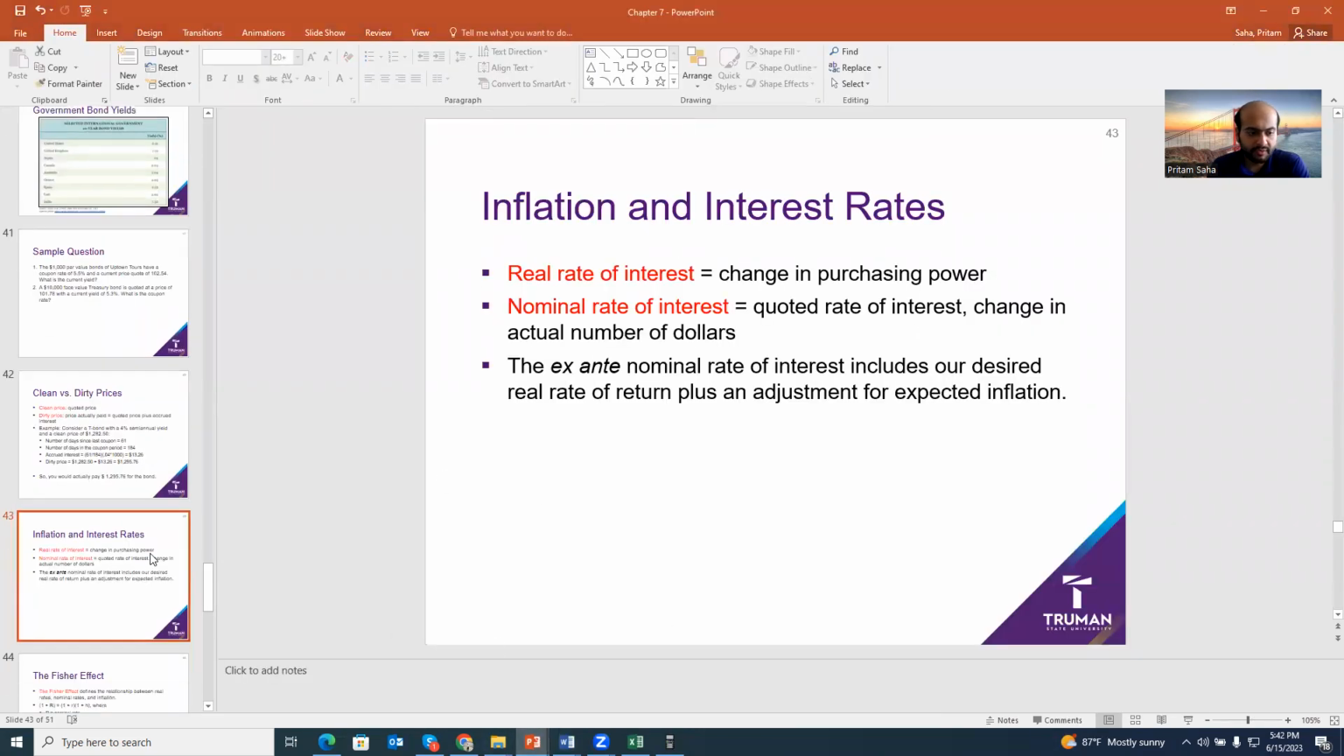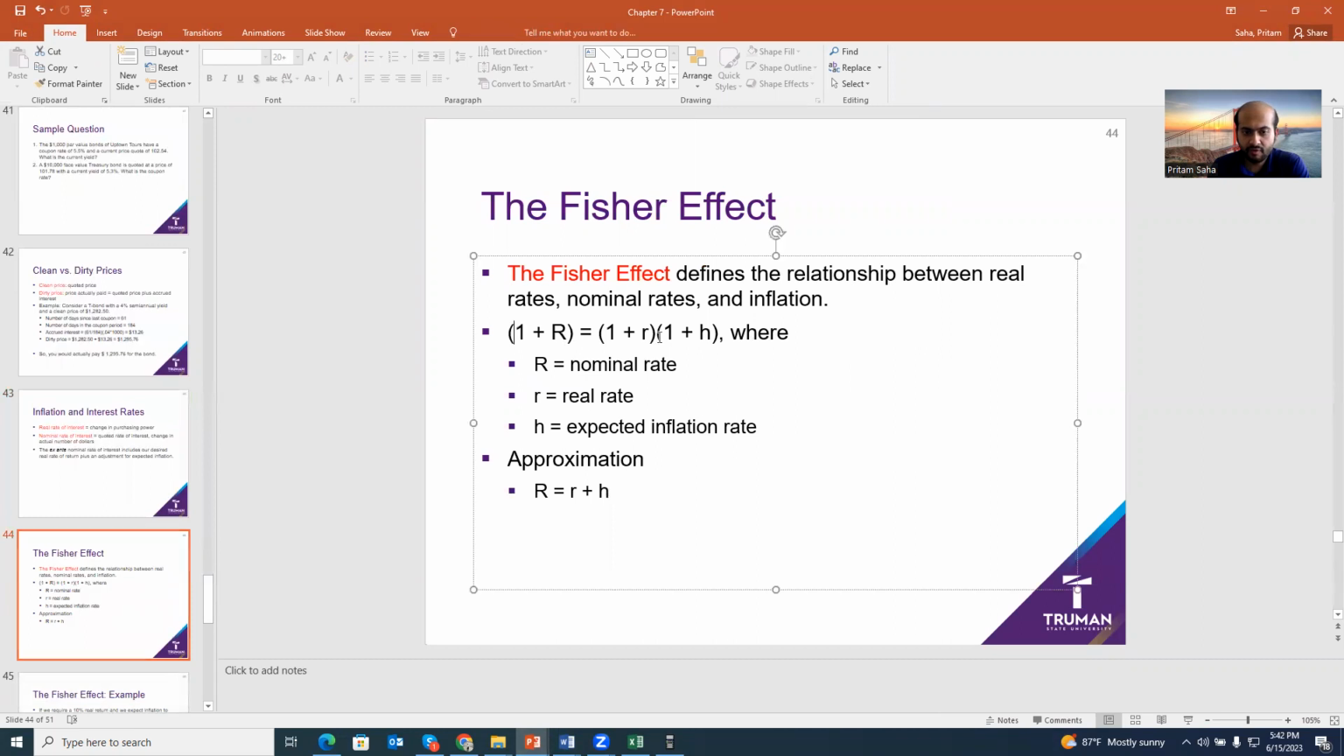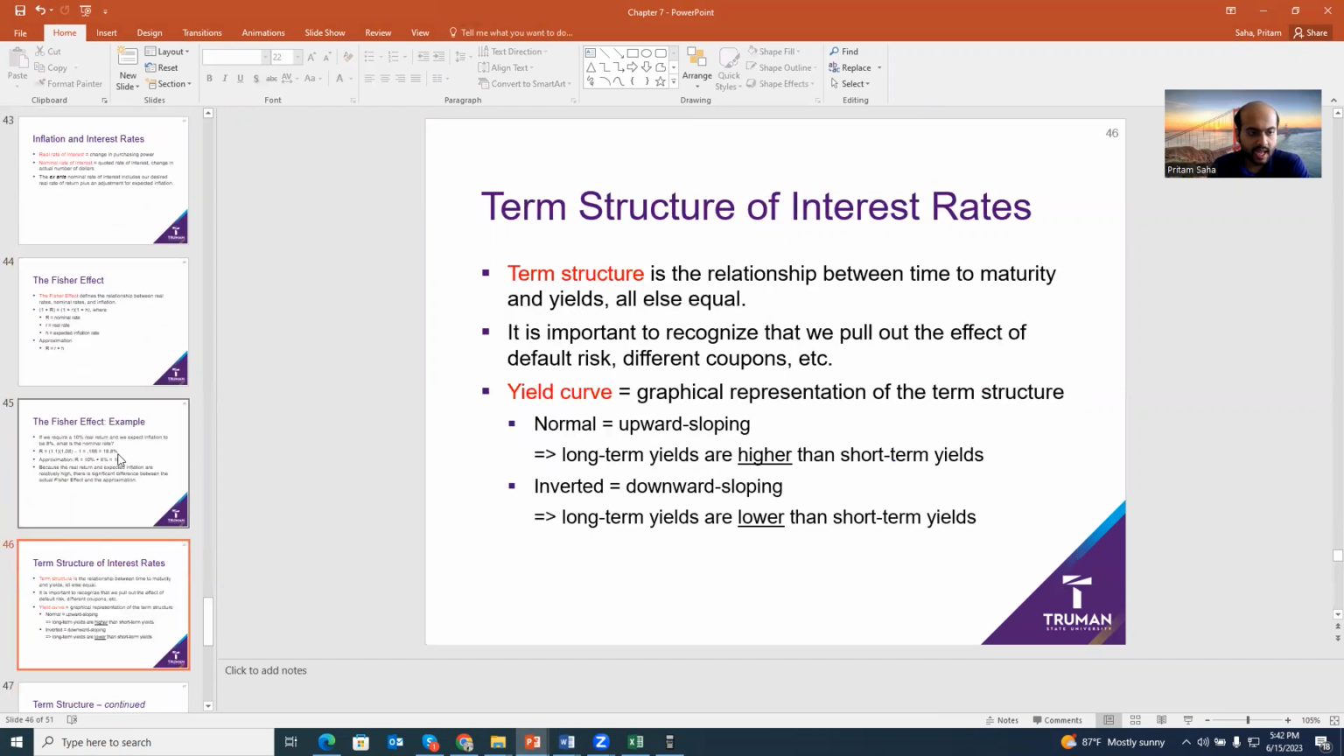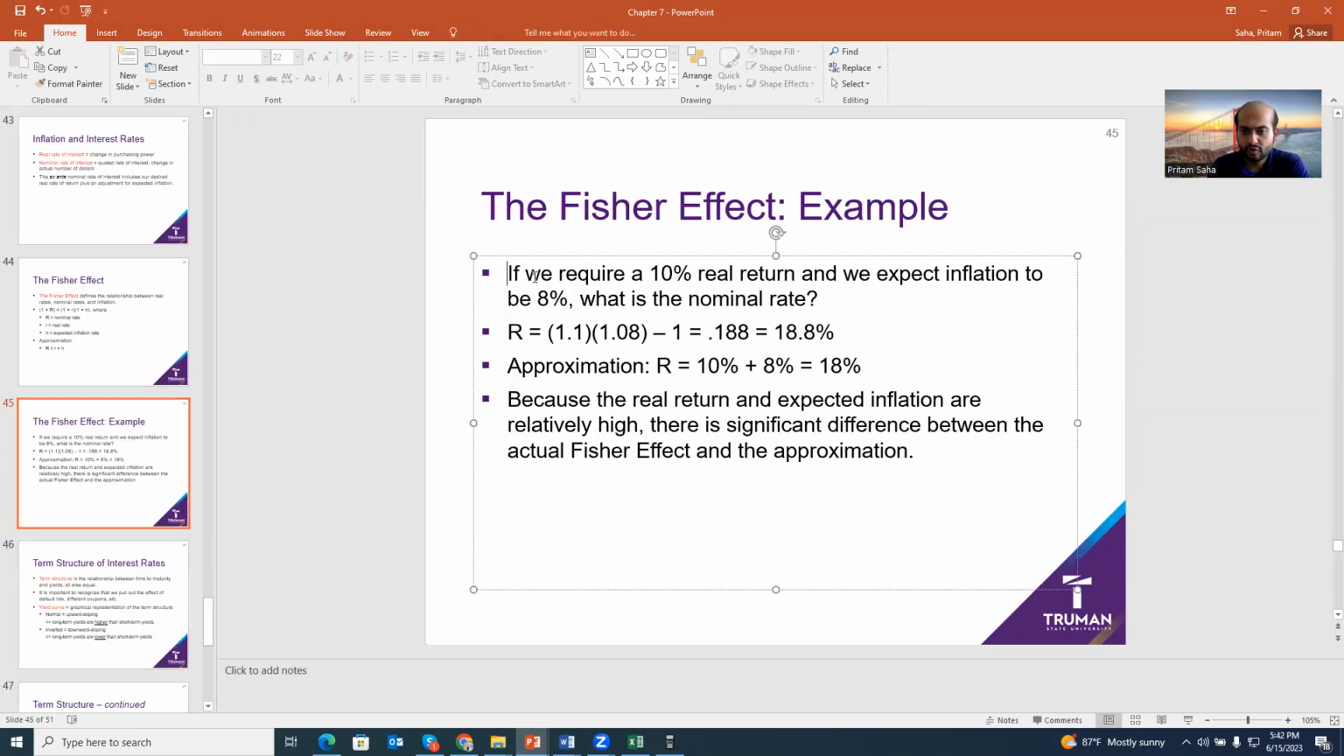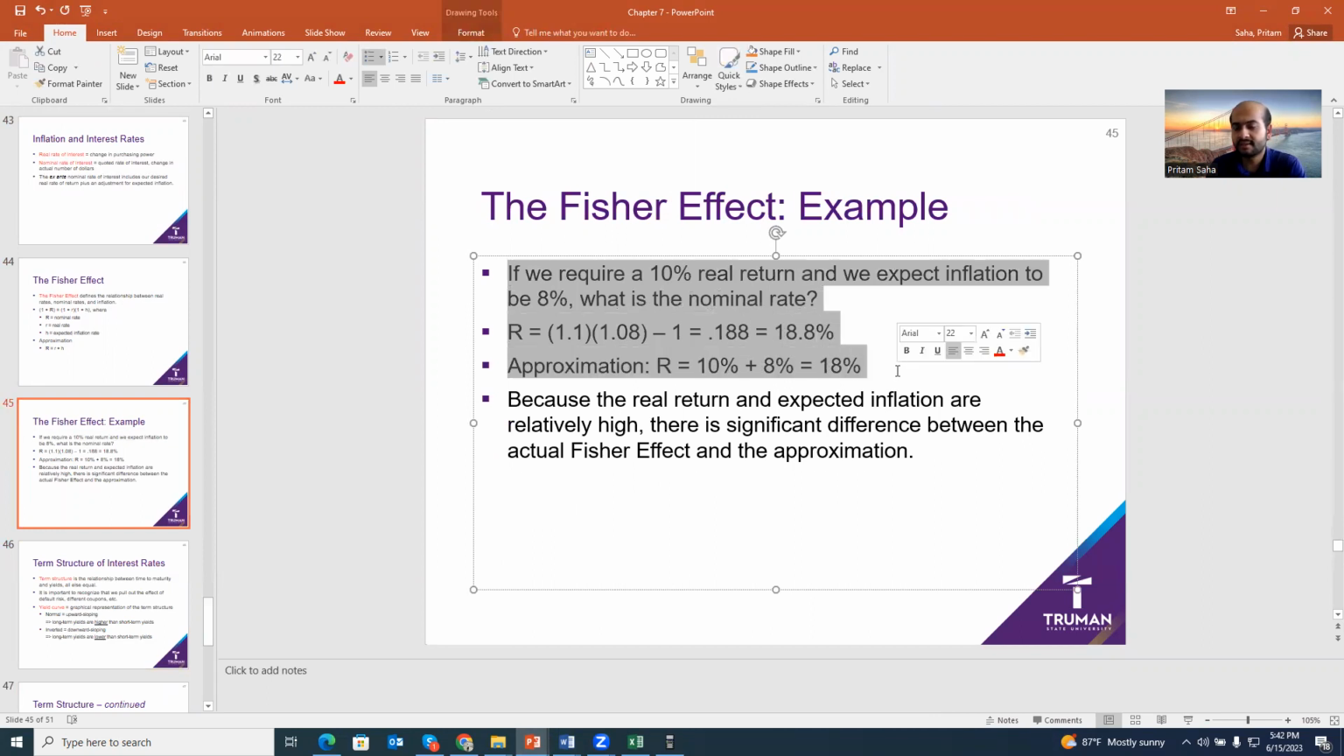So just go through the definition. Here is the formula, and there is an example. I strongly recommend just going through the examples. It's given, it's very easy, strongly recommend.